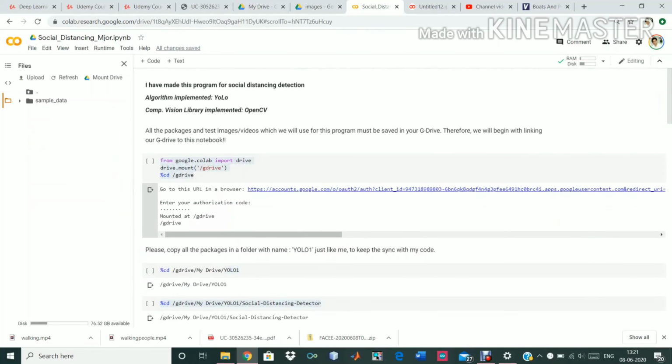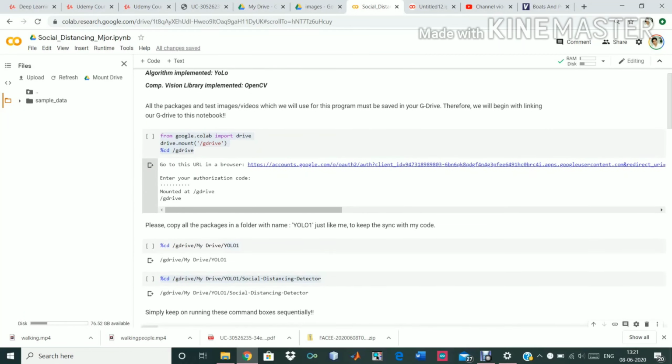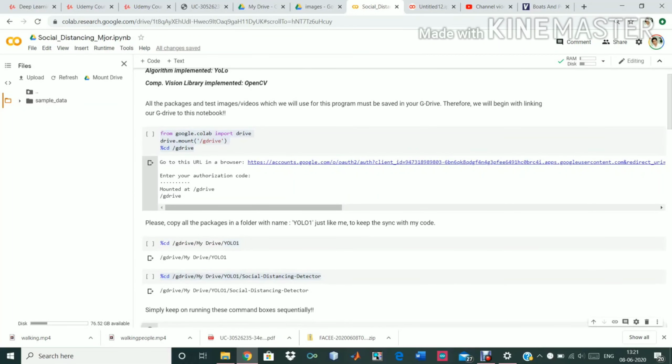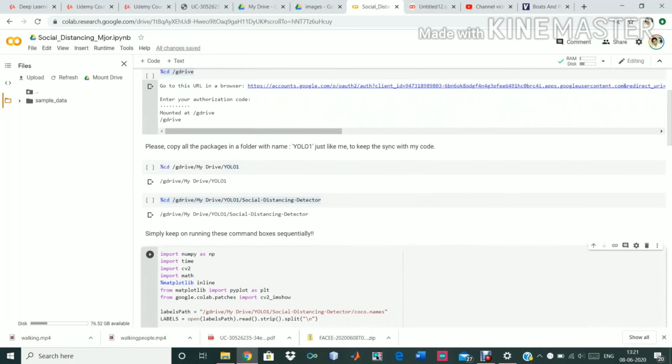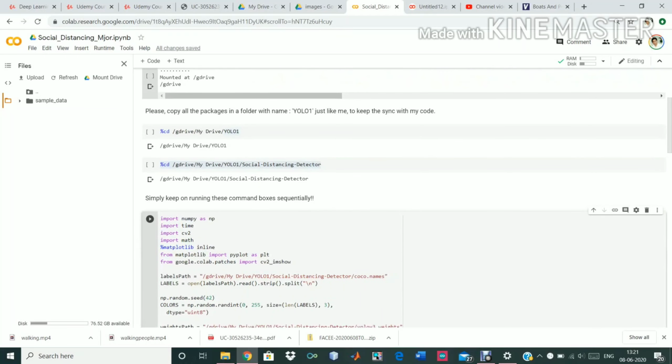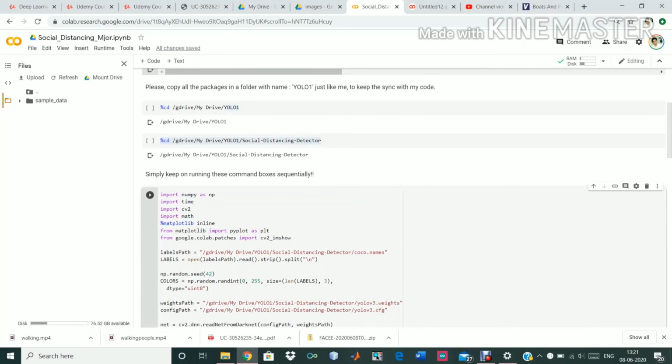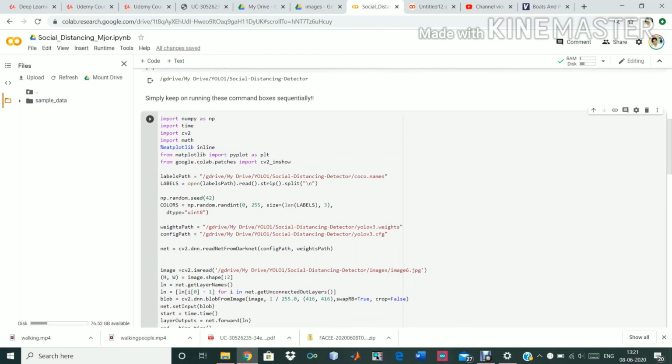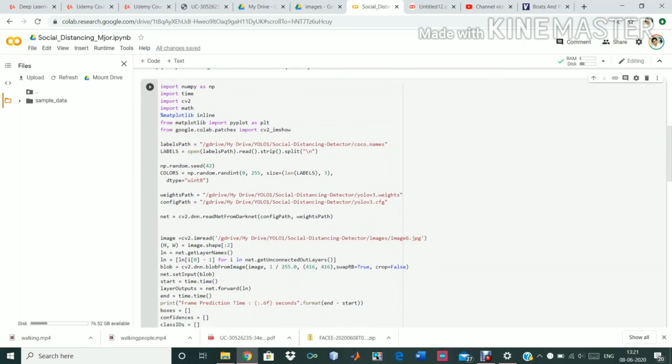We will begin with mounting our Google Drive with this notebook. For this we have a simple 3-line code. After that, I have mentioned that all the packages are in the YOLO 1 folder, so we will change our directory to YOLO 1, and then ultimately to social distancing detector, in which I have all the packages. Now simply we have to run this code, and all the requirements and details I have mentioned in my report.